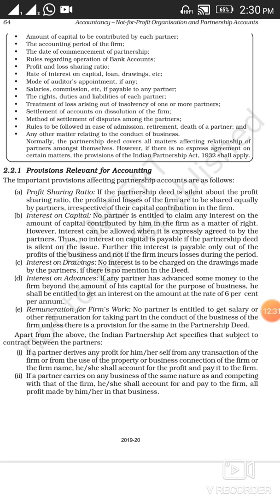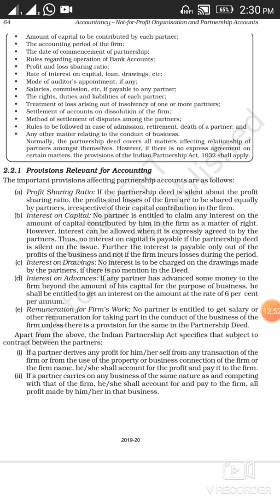Method of settlement of disputes among the partners: how the settlement of the dispute will be done if any kind of dispute arises among the partners in future will be mentioned over here. Then rules regarding admission, retirement, death will be written over here.